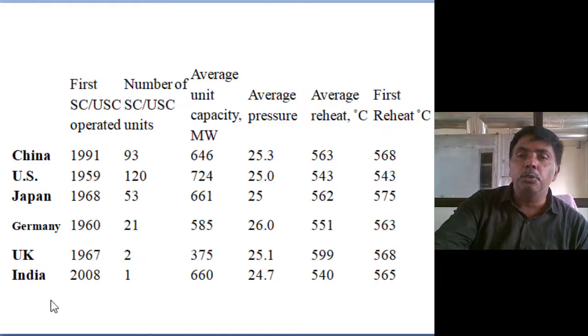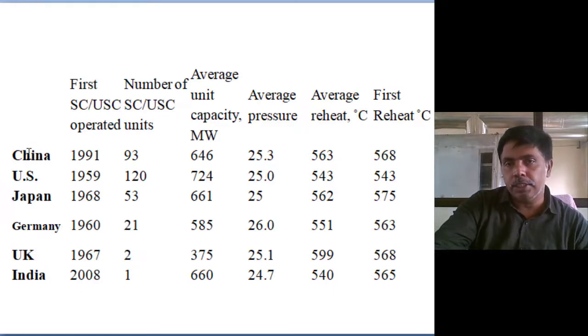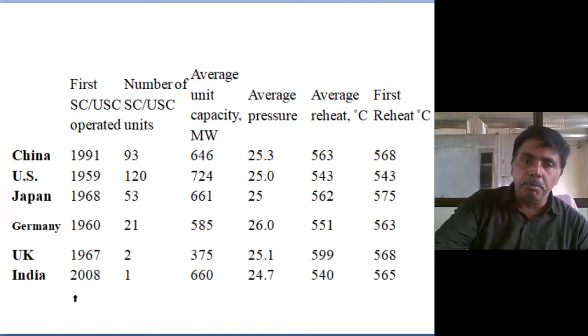India started in 2008. I think Reliance Power, Anil Ambani, they started with the support of Chinese industries, because at that time BHEL was not supplying supercritical boilers. They imported from China. Now I think BHEL has started supercritical boiler manufacturing.